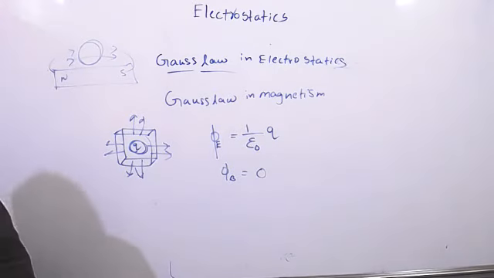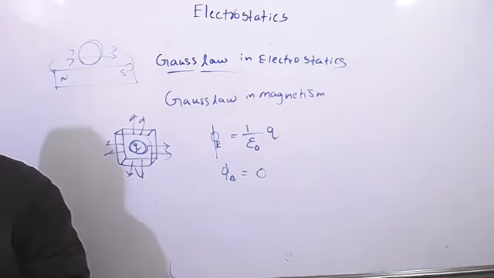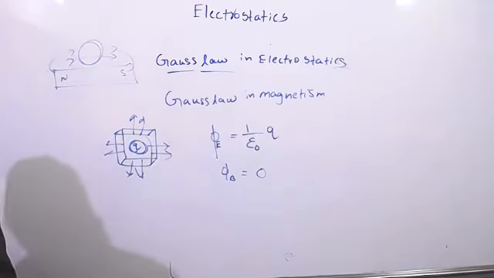So which question are they giving? If they give the first question, that Gauss law is from electrostatics. If they give the tenth question or something like that, then it is from magnetism. They will mention it mostly. If they don't mention it also, you should remember like that. Among questions 1, 2, 3, if the first question is Gauss law, it is electrostatics, or else it is from magnetism.